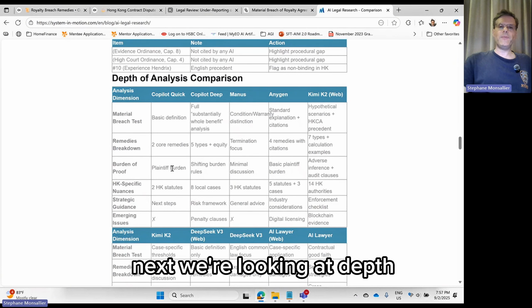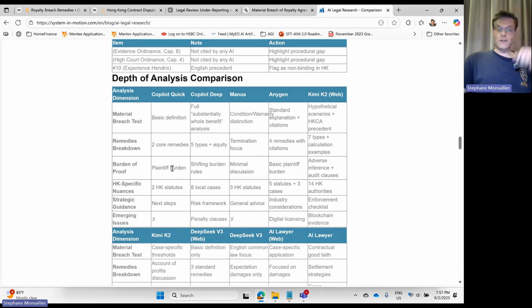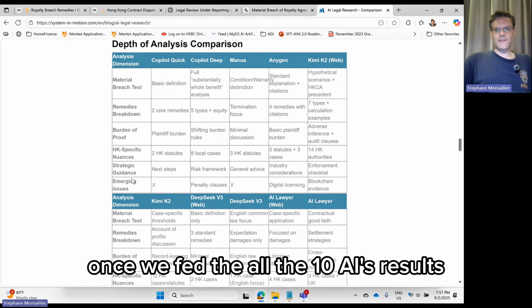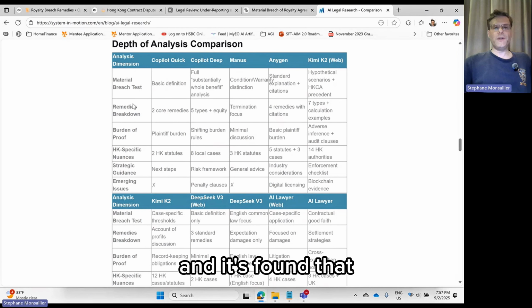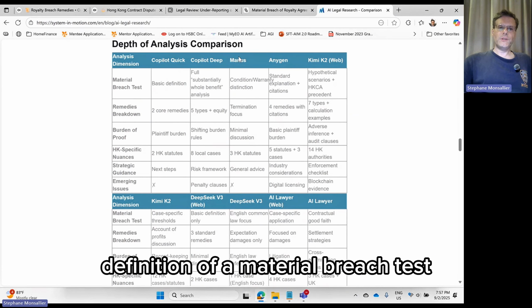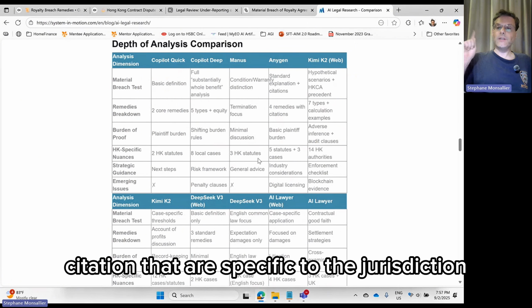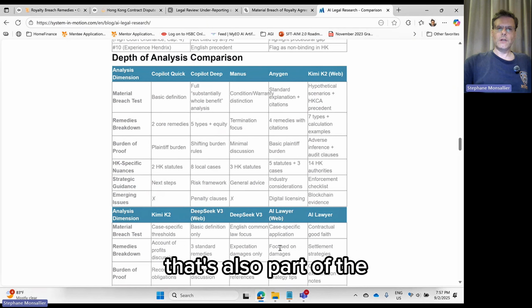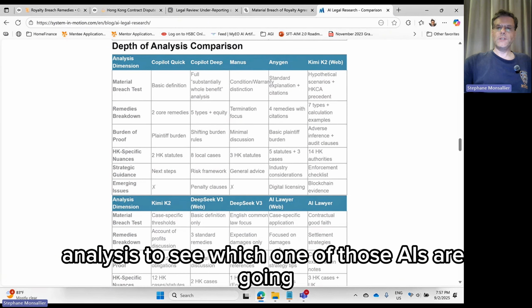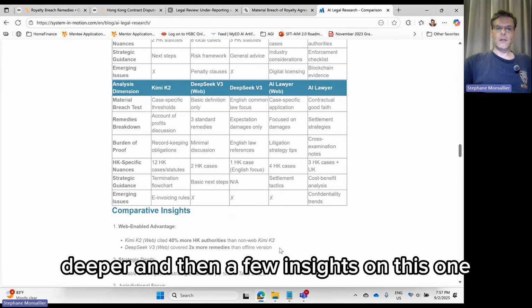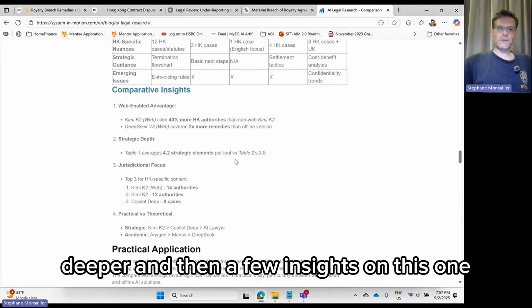Next, we're looking at depth of the analysis. So these criteria have been generated by the AI once we fed all the 10 AI's results. And it found that definition of a material breach test, a remedy breakdown, etc., and the number of citations that are specific to the jurisdiction. That's also part of the analysis to see which one of those AIs are going deeper. And then a few insights on this one.